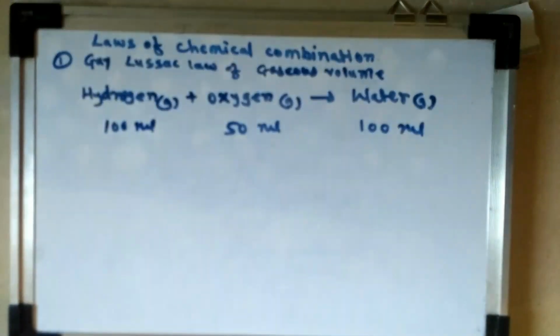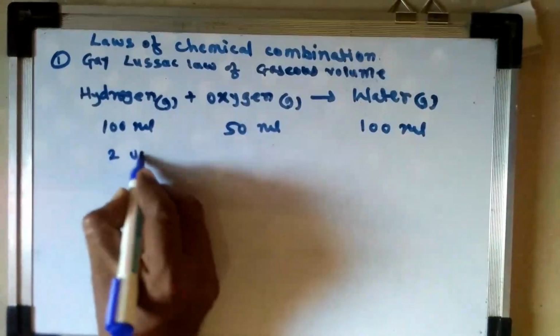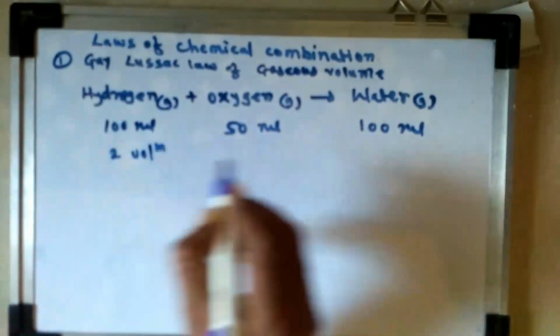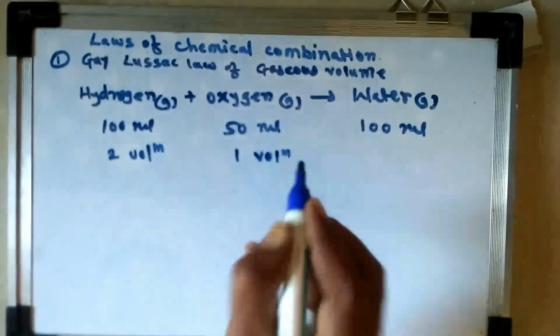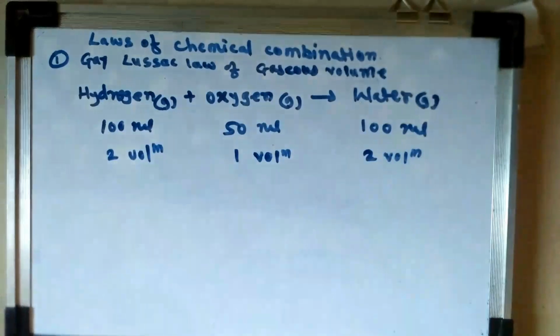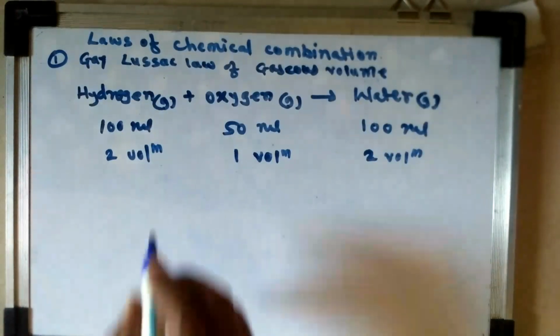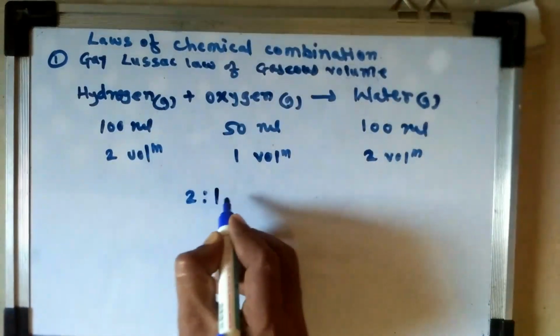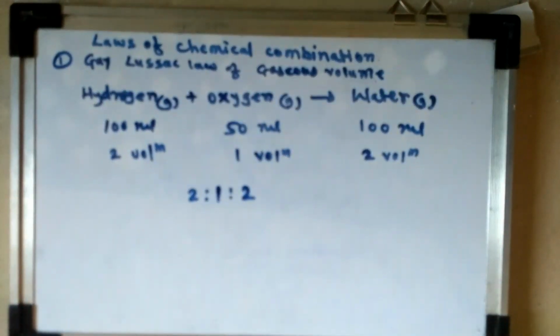That is, when 2 volumes of hydrogen combine with 1 volume of oxygen to give 2 volumes of water, they bear a simple ratio, that is 2:1:2, under similar conditions of temperature and pressure.